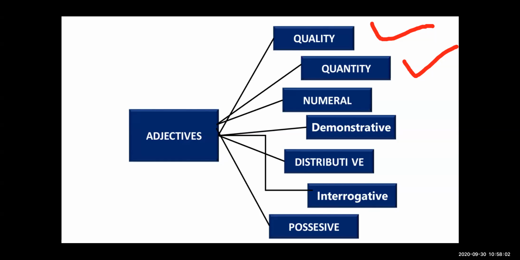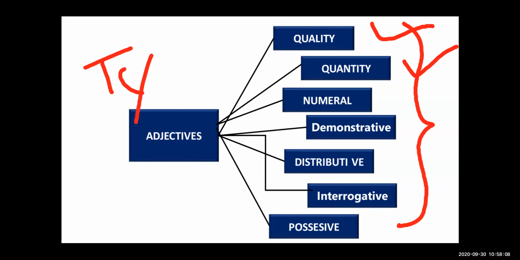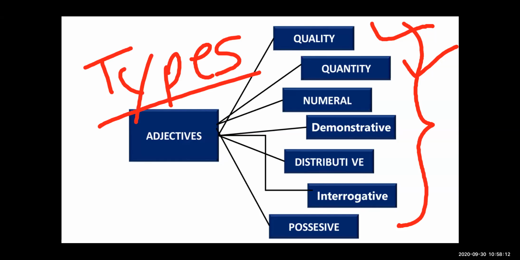So these all are the types of adjectives: qualitative, quantitative, numeral, demonstrative, distributive, interrogative, and possessive.